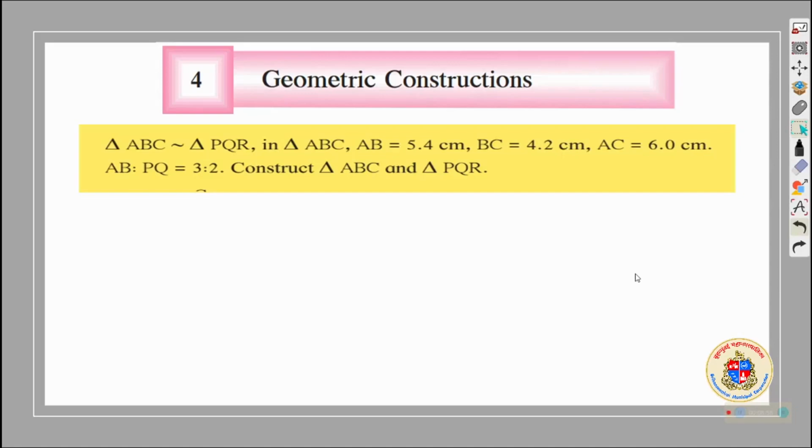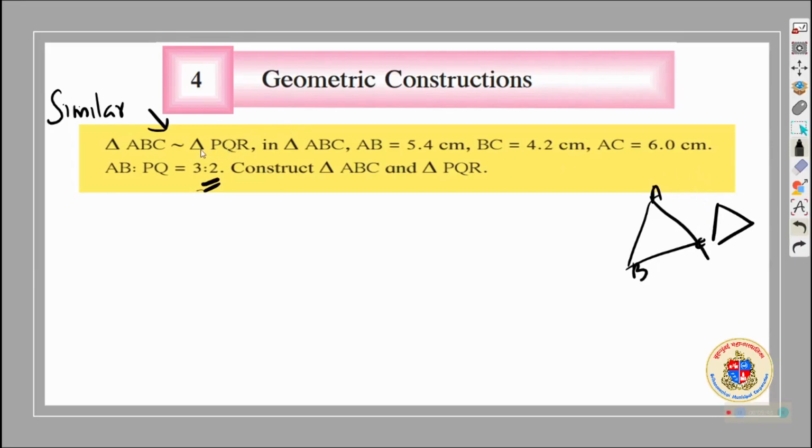Now I am going for the construction of similar triangle as it is given. Under construction of similar triangle, because I saw the symbol here, only similar triangle will come. Similar triangle construction it is, because using the property of similarity in the construction also, because the proportion is given. How to do this? For doing this, we know that there will be ABC, one triangle, another triangle PQR, which will be similar to it, not equal size. And we also know that one will be big, other will be small.